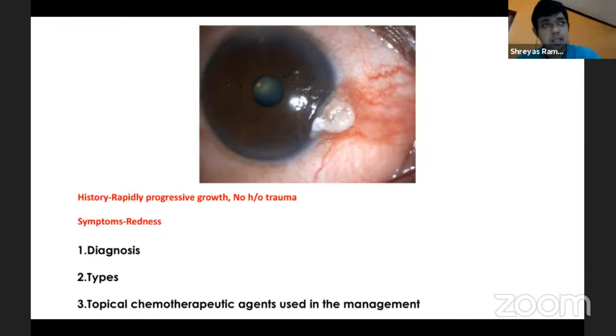Correct. Especially when it involves the lid, dorsal conjunctiva, intralesional is actually a savior, because really surgical excision is extremely difficult. When it is on the bulbar surface, we still have surgical options which are effective. But intralesional is a very good modality where with repeated cycles, it could completely go away also, or at least you are able to bring it to a stage where it's amenable for surgical excision.